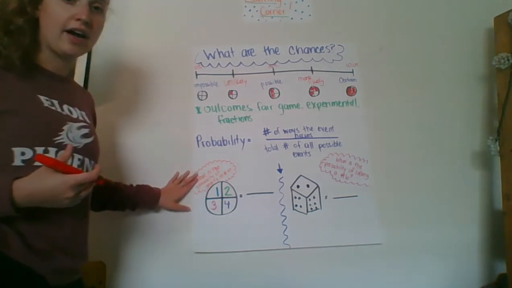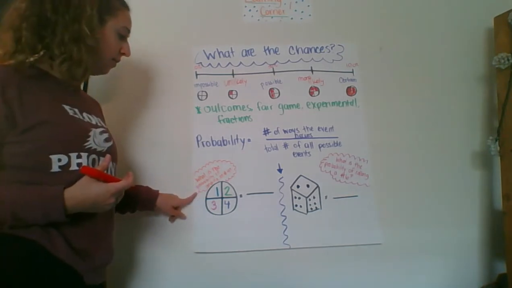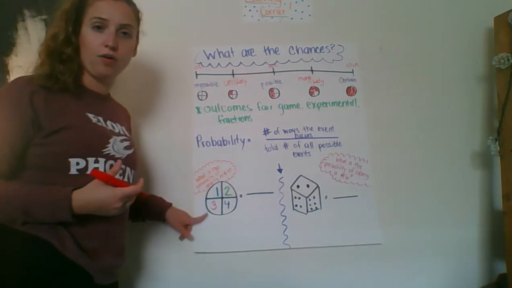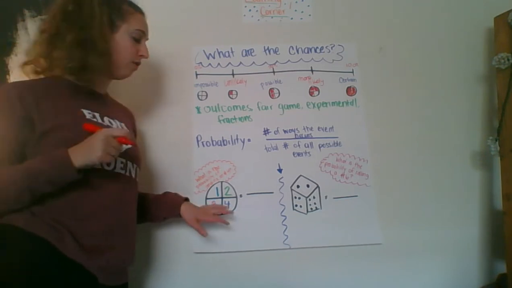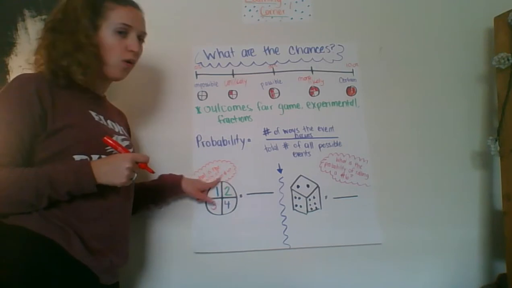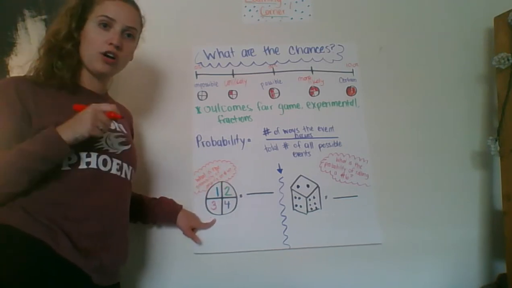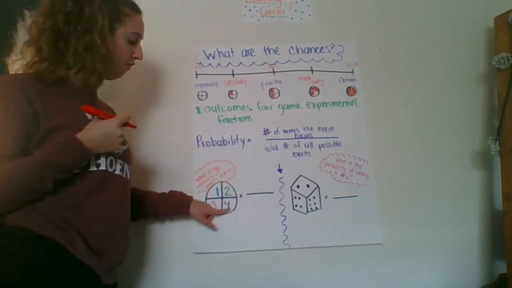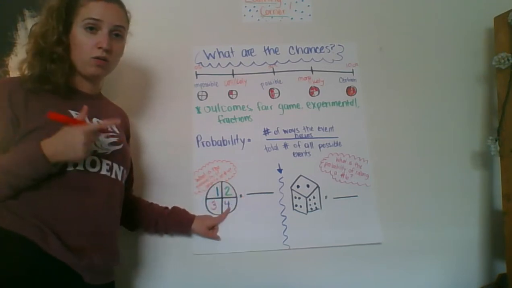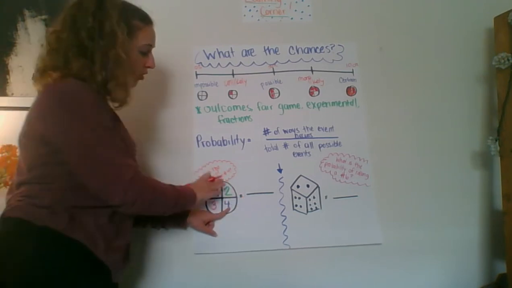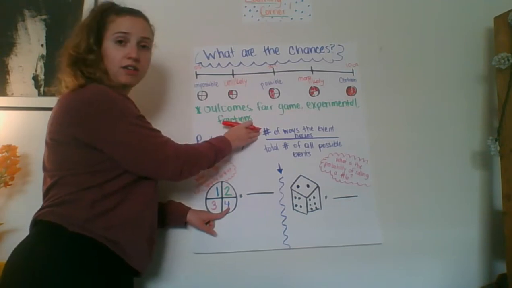Over here you'll see I have, what is the probability of landing on a 4? So if I were to roll a dice or spin a wheel and throw a dart, I want to know what are the chances that my dart or my dice would land on the number 4. You'll notice here there's only 1 4. So that goes up to my number of ways the event can occur.